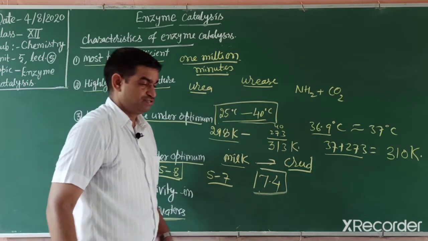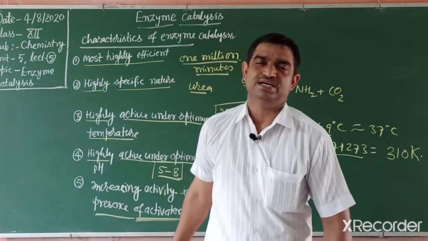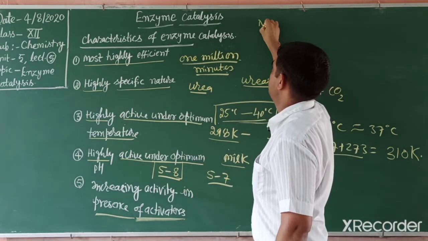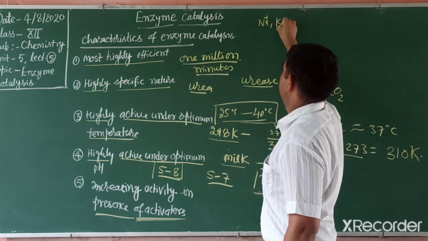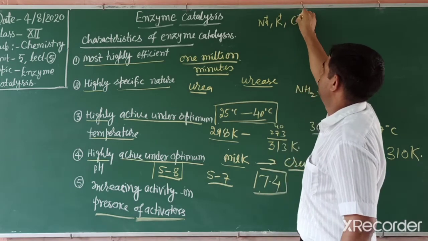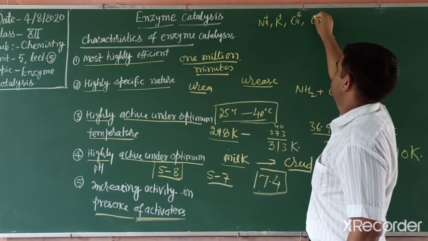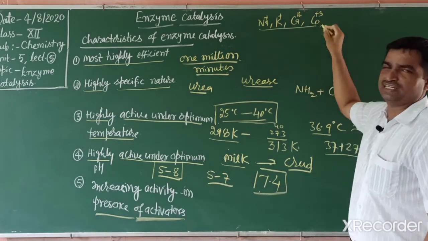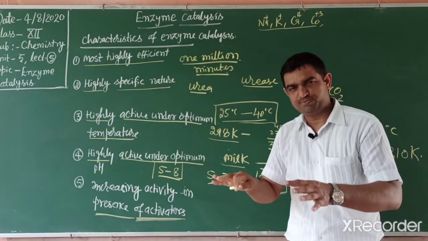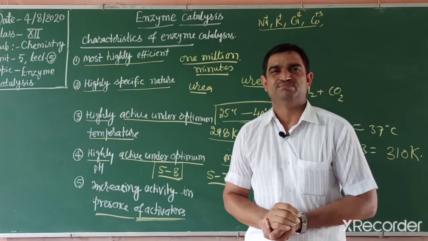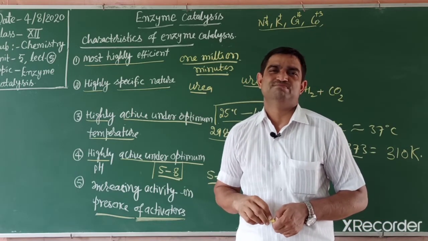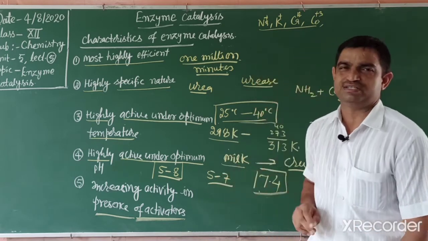Students, a new term: activators and coenzyme. Some metal ions like sodium, potassium, calcium, cobalt act as activators because they provide some active sites on the enzyme. So they increase the efficiency of the enzyme, and are known as activators.